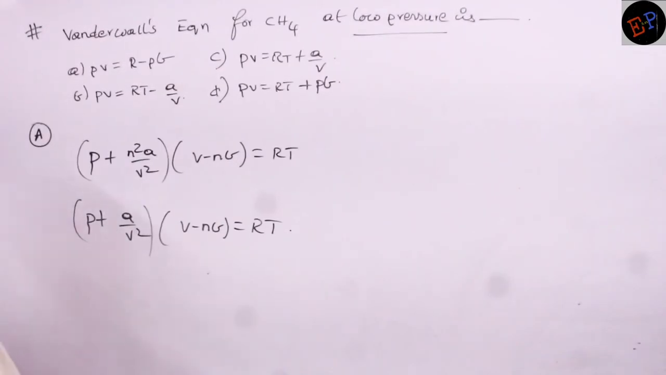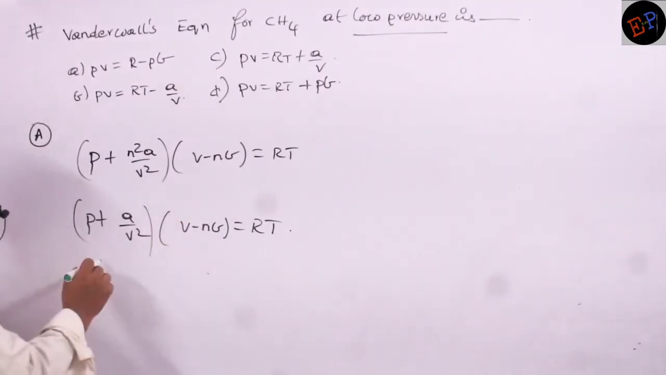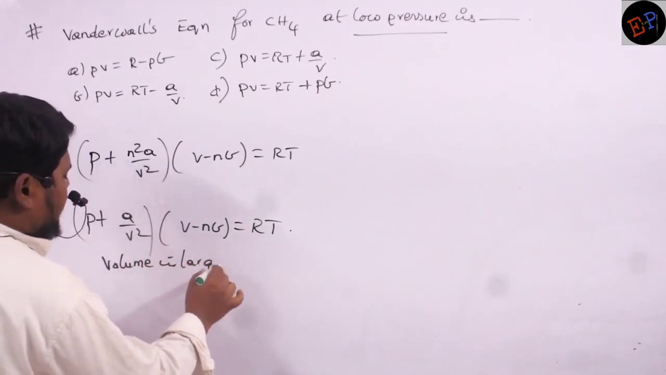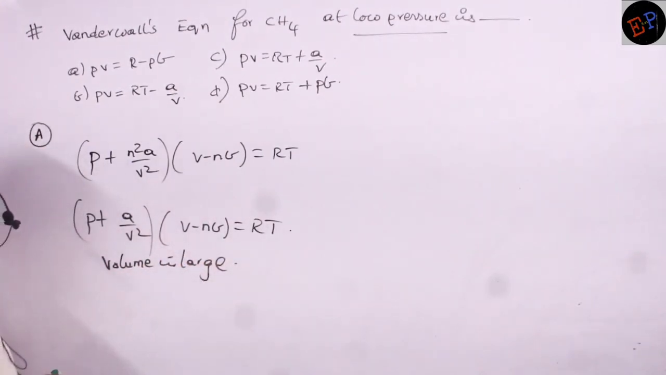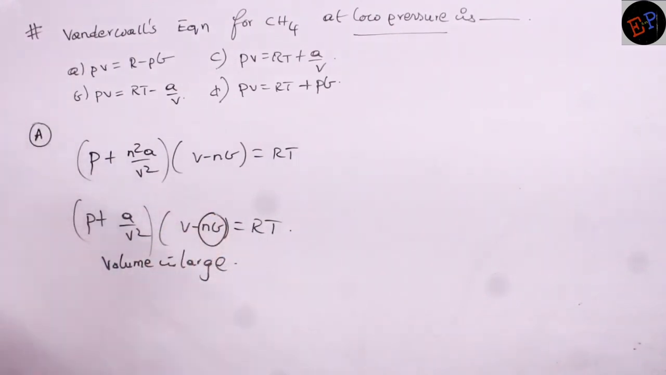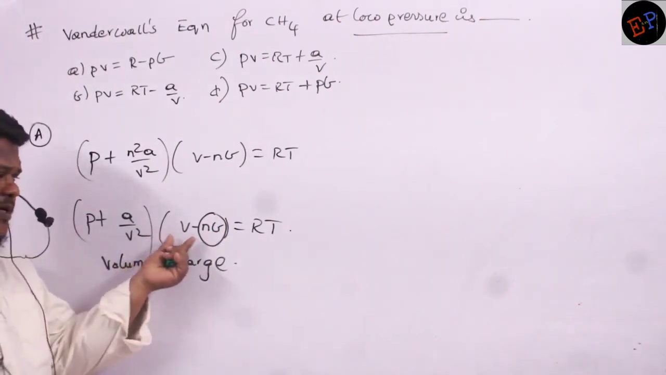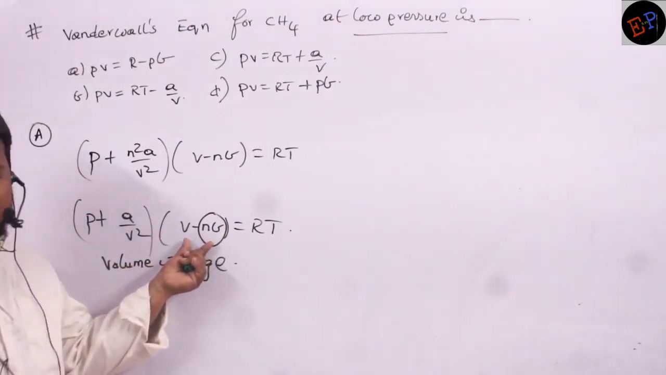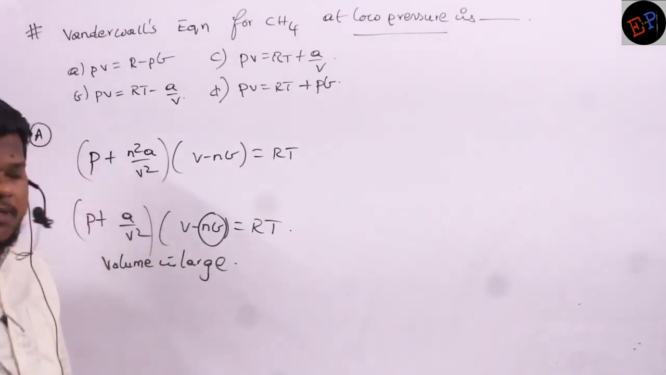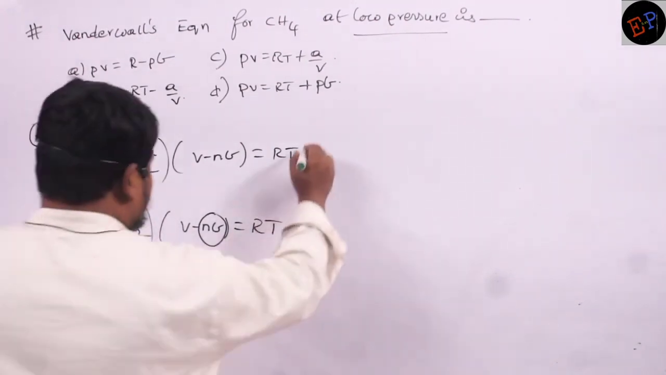Okay, so which one is lower? Here pressure is lower. Pressure is lower, it means that volume is bigger, no? So I write volume is large. If volume is large, what do you have to do? You have to remove the correction term of volume, because volume is very big, so B becomes very small. Are you able to understand? So whichever parameter is bigger, you remove the correction term of that particular parameter. Understood, no?